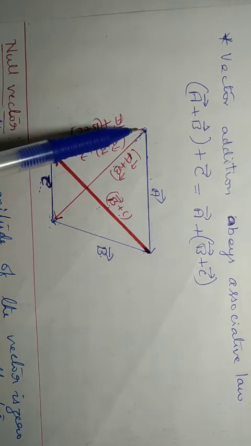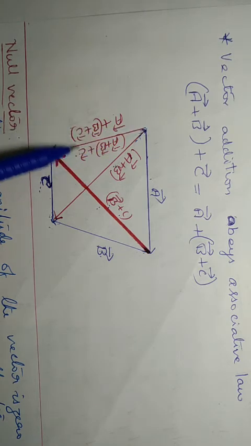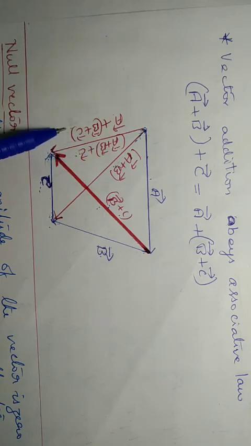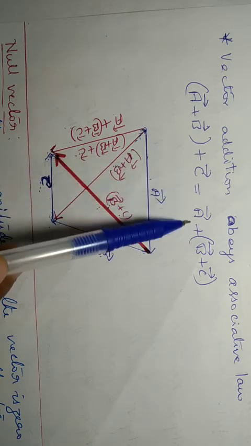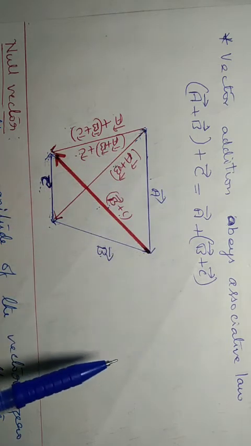Okay, so for this vector we have the two references. One is A plus B plus C, here A plus B plus C. For the same vector, therefore, A plus B plus C equals A plus B plus C.